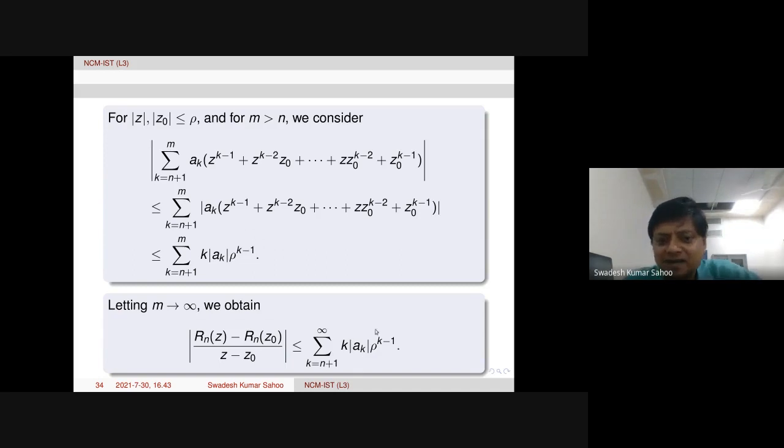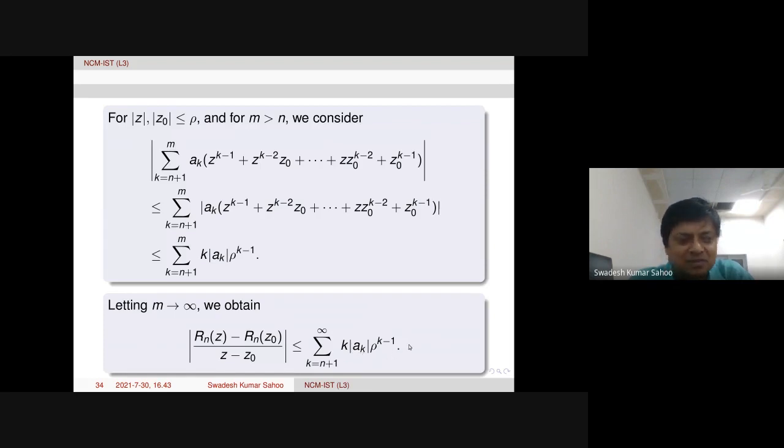Now look at this right hand side quantity. It is actually a remainder term of one convergent series, in fact uniformly convergent, and there also it is absolutely convergent. Or we can say this is a remainder term of some convergent series. So we can say this is the derived series.